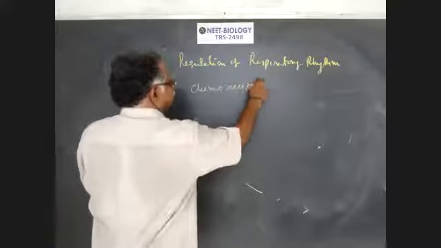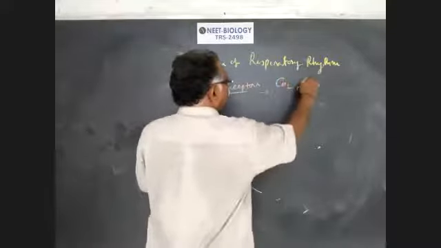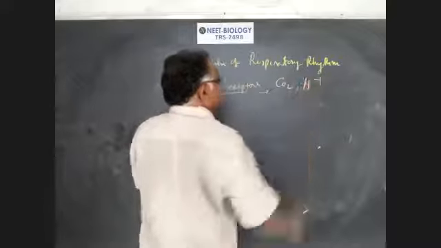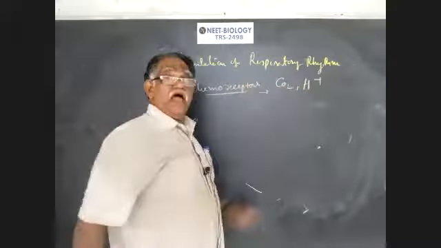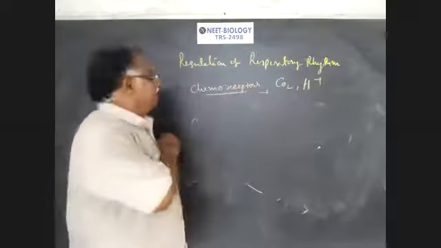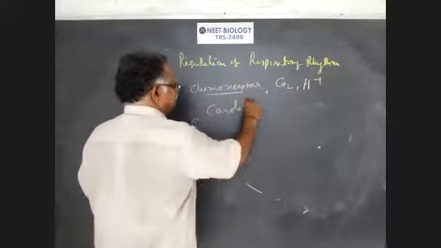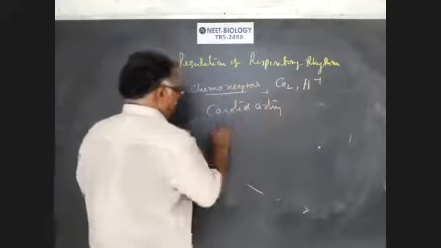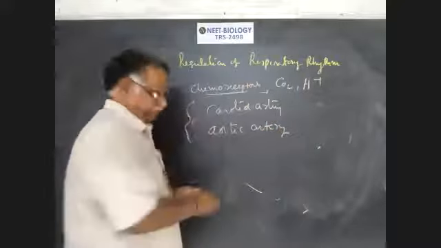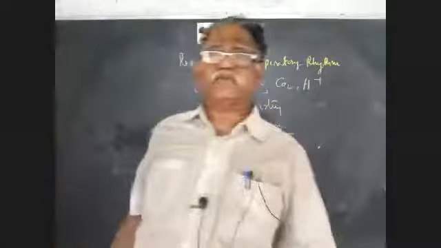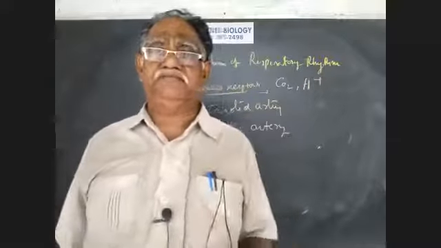Chemoreceptors can perceive the changes of CO2 and hydrogen ion concentration in the blood. These chemoreceptors are present in the walls of the carotid artery and aortic artery, so they will recognize the changes of the CO2 and hydrogen ion concentrations.